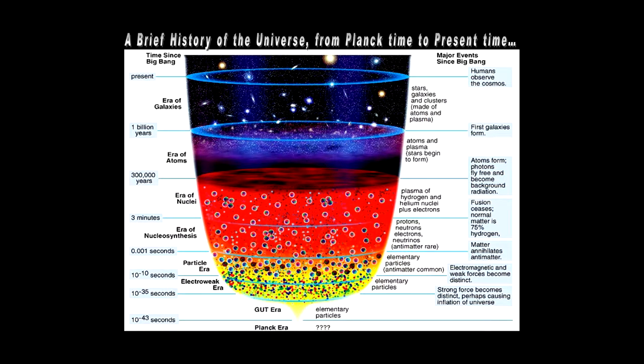So even though the first 3 minutes is just a tiny proportion of cosmic history, certainly not shown in proportion here, there's an incredible amount of things that take place in that short amount of time. Even the very first second, the very first thousandth of a second, there's so much that takes place.